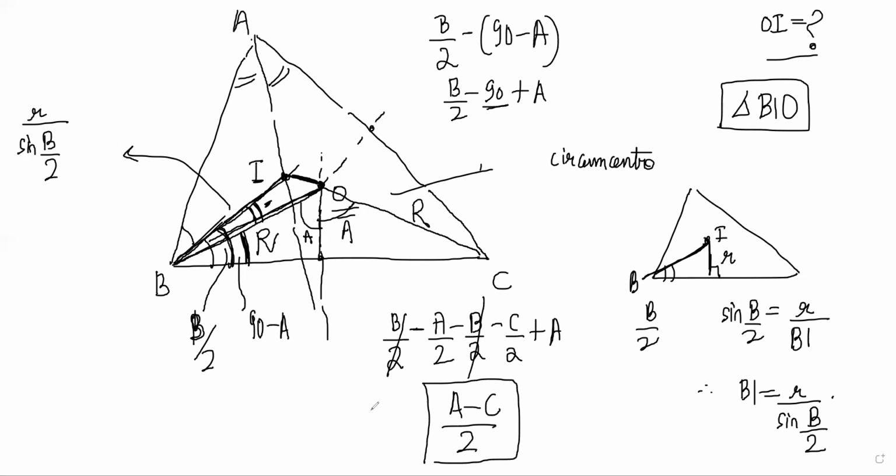So now again, we have the included angle, and we know the two sides. We know the side BI, we know the side BO. So it is easy to find OI by cosine rule now, right? Yes, sir. So again, calculations are not so important here. You can check it out. You can see the final results that come, but that is not important. What is important is being able to think and do it yourself, like how we are discussing it right now.